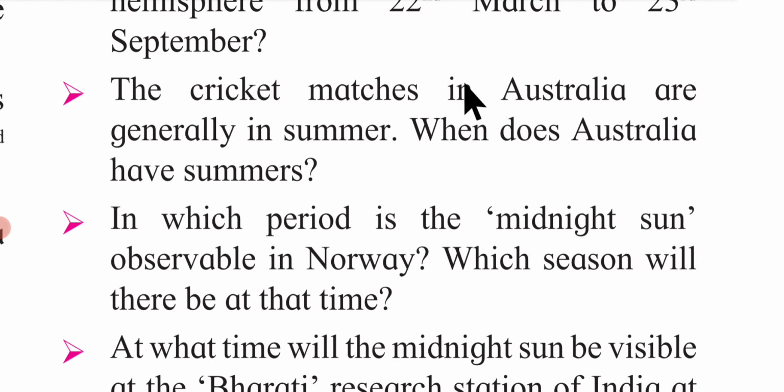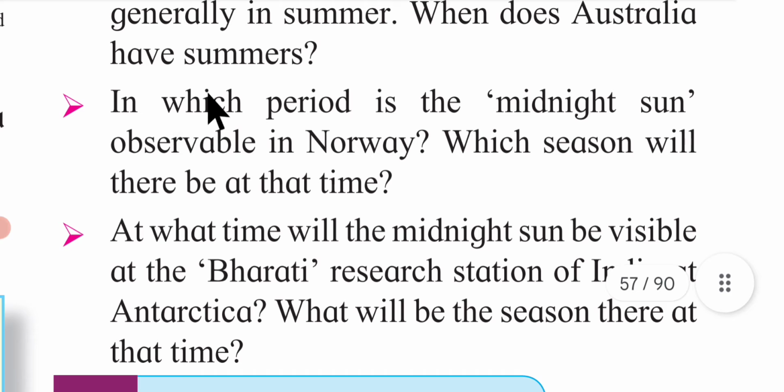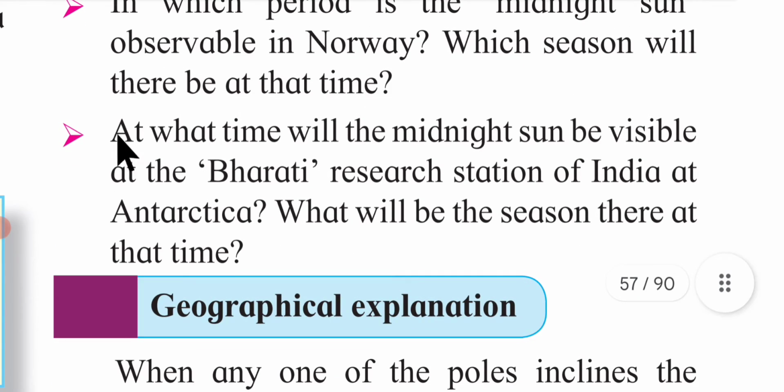The cricket matches in Australia are generally in summer. When does Australia have summers? In which period is the midnight sun observable in Norway? Which season will there be at that time? At what time will be the midnight sun visible at the Bharati Research Station of India at Antarctica? What will be the season there at that time?